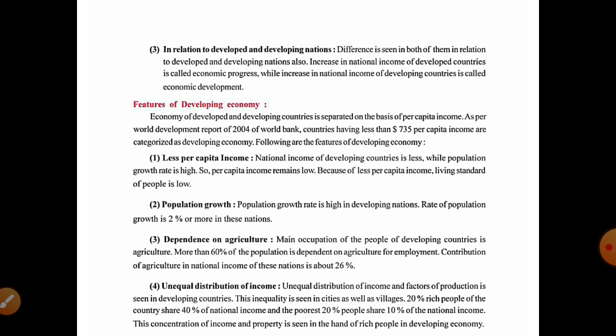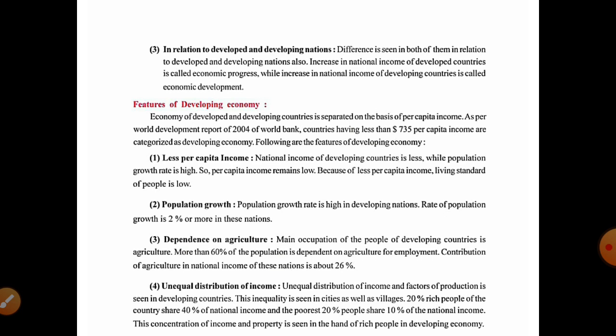Per capita income remains low, and because of less per capita income, the living standard of people is low. So the first feature is less per capita income in developing economies.